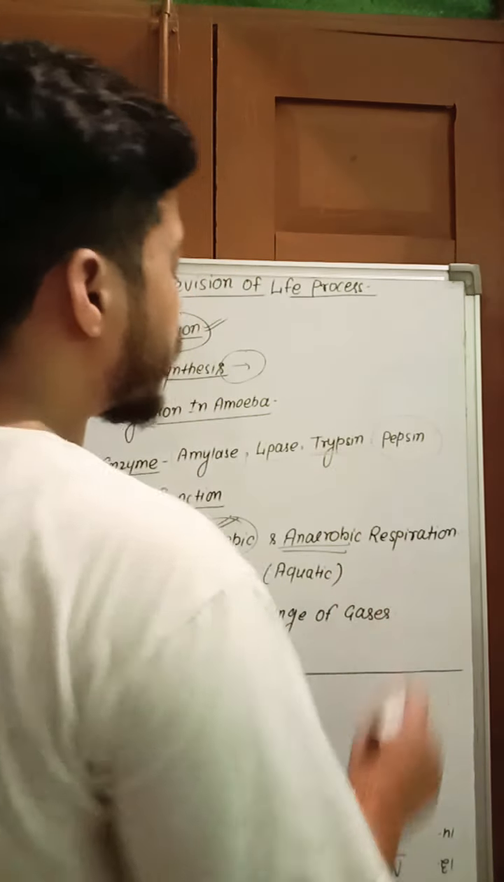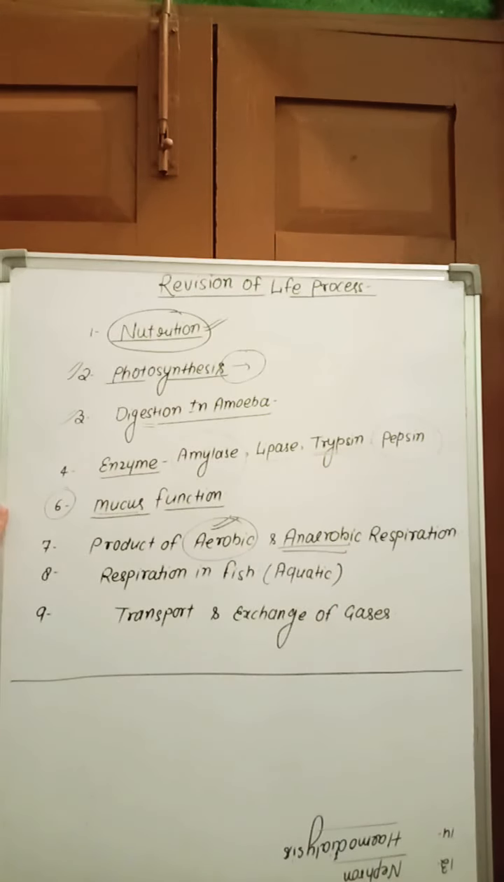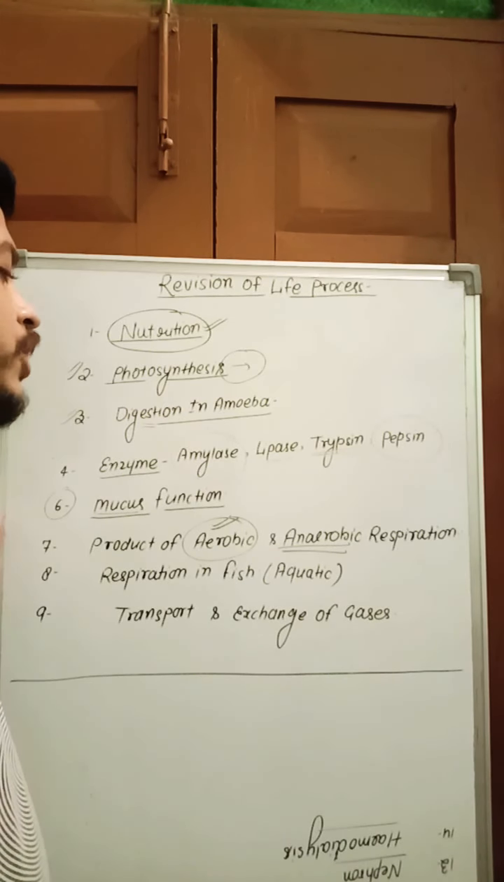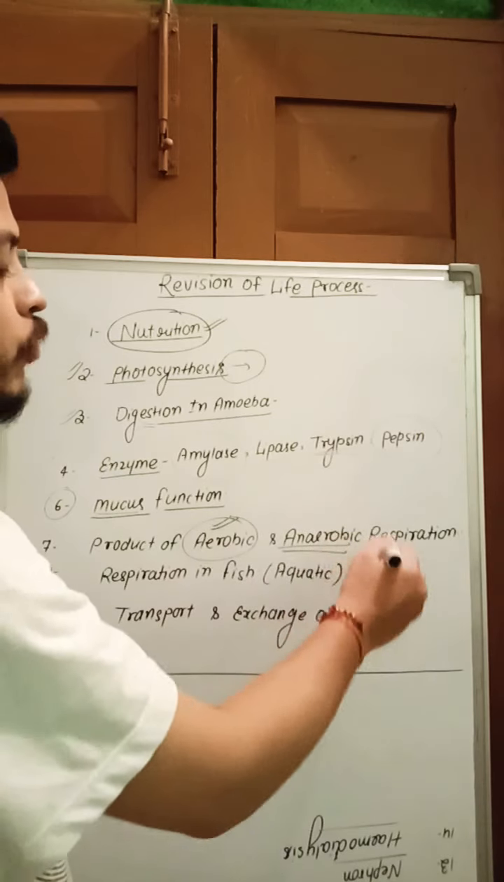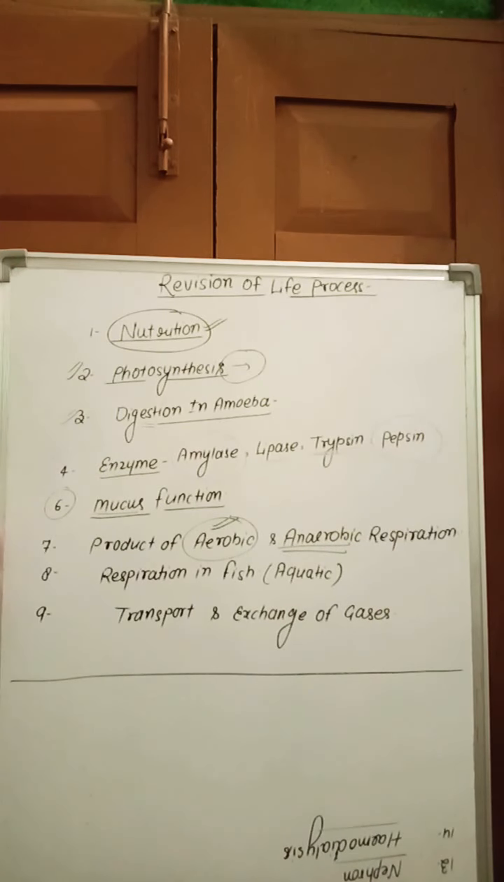Anaerobic respiration is present mainly in unicellular organisms, like bacteria, and also in fungi. In anaerobic respiration, 2 ATP are generated and ethyl alcohol is formed. This process of anaerobic respiration is also used to make the alcohol in whiskey.